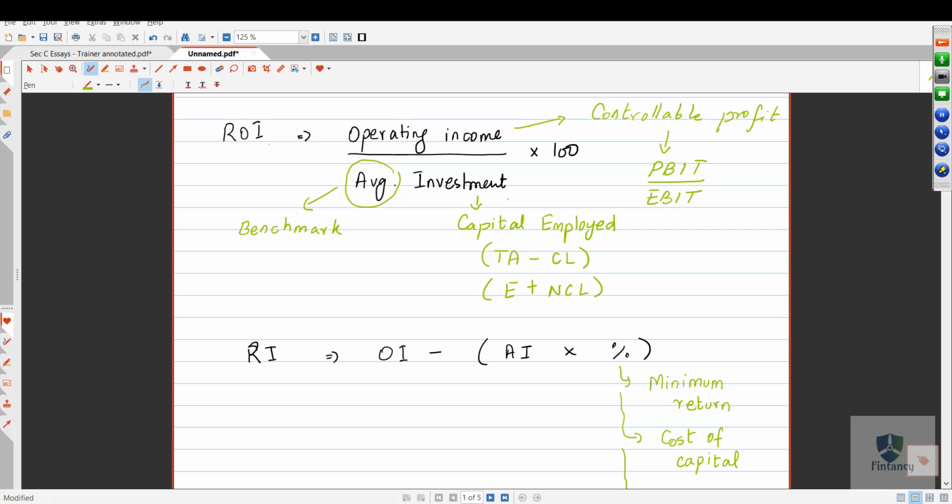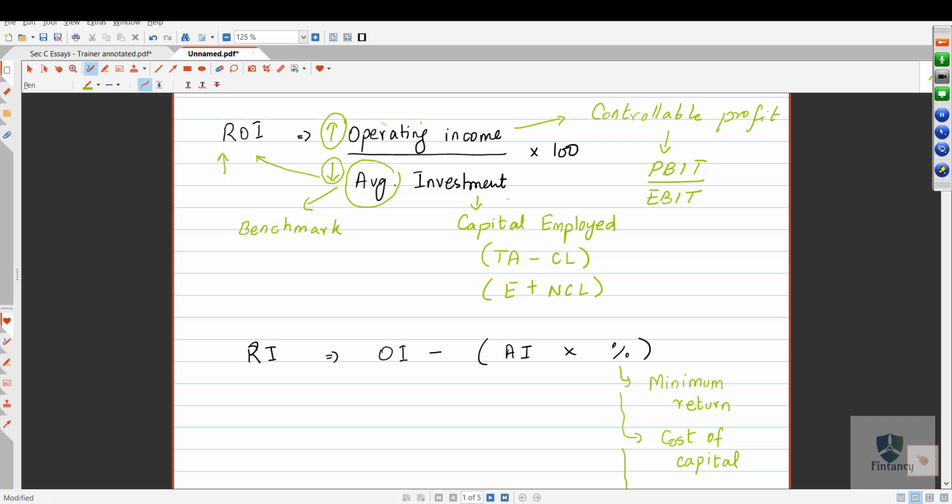So you should try to get as less investment as possible from the parent company, because if you keep the denominator, this average investment, less, what will be the impact on return on investment? That will increase. So basically my objective is to increase the operating income and decrease the investment which I require. So I need to make more profit by using as less investment as possible.